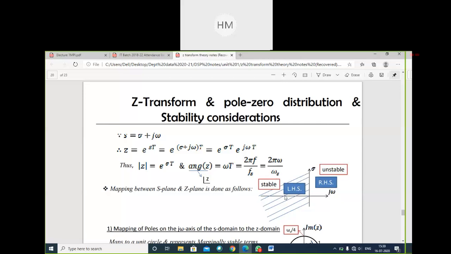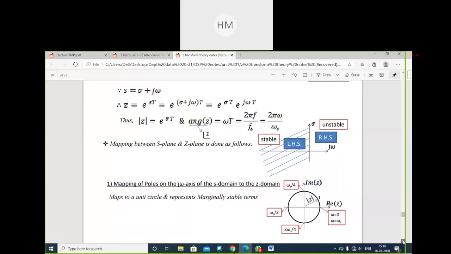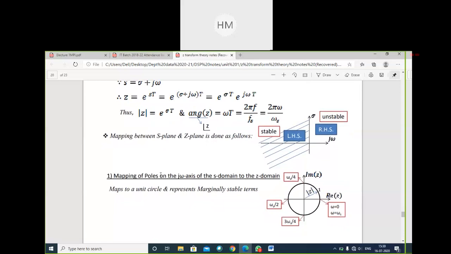This is the mapping I have discussed earlier also. Now it will be clear to you. Mapping of S plane and Z plane: mapping of poles on the j omega axis of the S domain to the Z domain. This is my Z domain, real and imaginary. All the points are marked. From this, our circle starts. Omega equals 0, pi by 4, pi by 2, and 3 pi by 4. So the whole 360-degree circle maps to a unit circle and represents marginally stable terms.